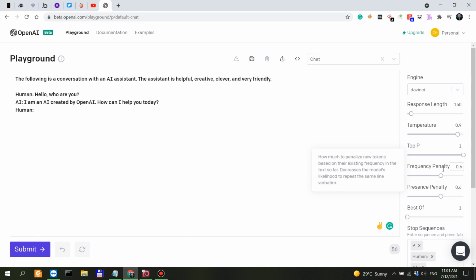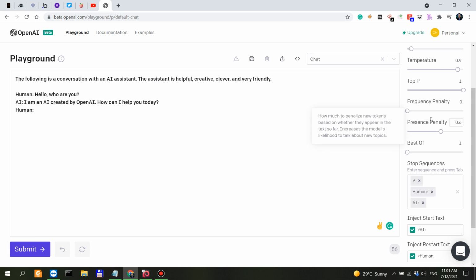So frequency penalty was set to 0, but since we are talking about short completions here, it's less likely that it is going to be repetitive. So we'll just leave it at 0. Then you have presence penalty, which looks at whether tokens appear in the text so far. Okay, so this actually increases the likelihood for the model to talk about new topics.